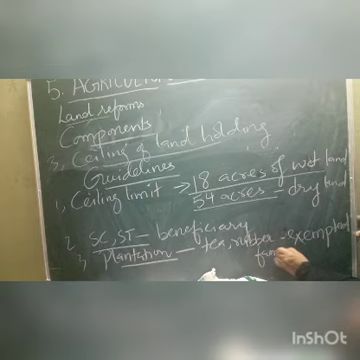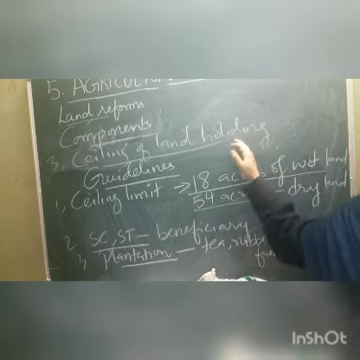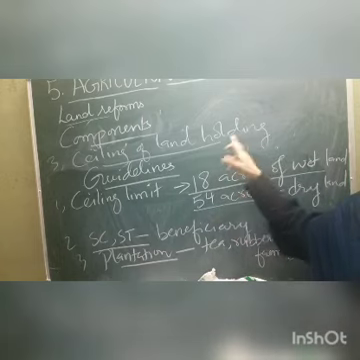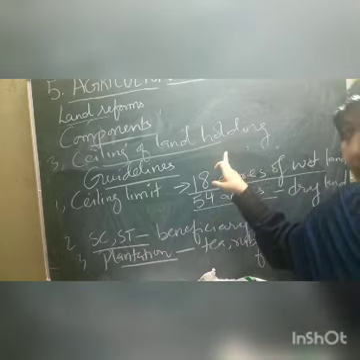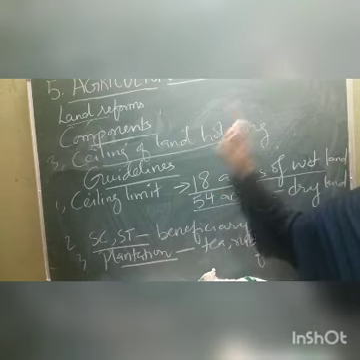Exempted from sealing. So this is children, sealing of land holdings. I hope the third component is clear to all of you. Sealing means extra land will be taken by the government. That land will be distributed to the poor people.